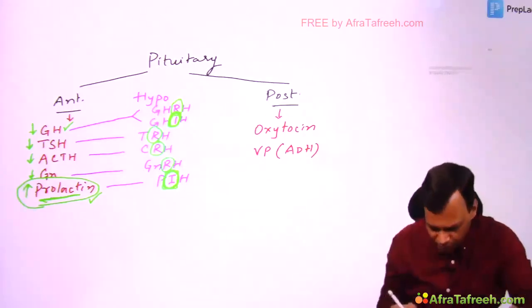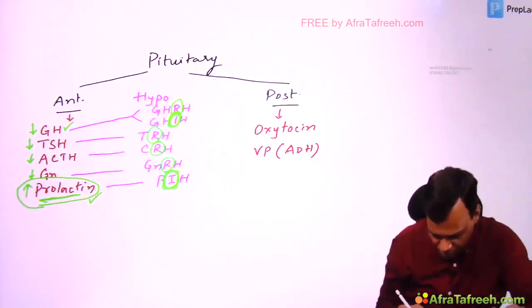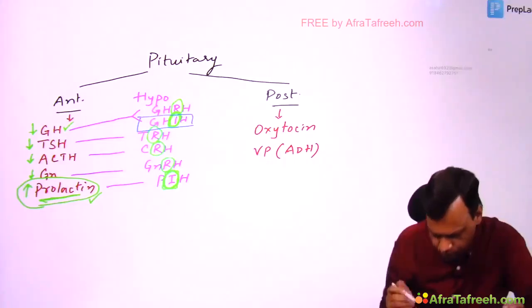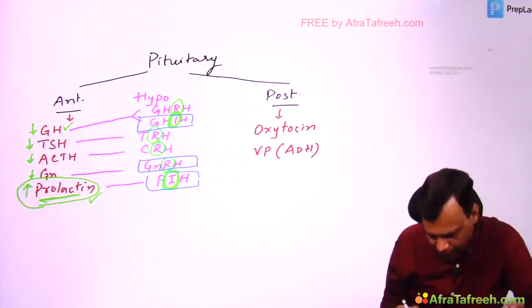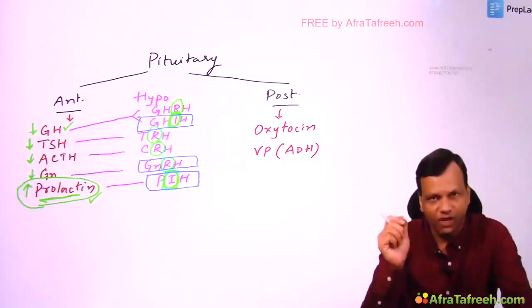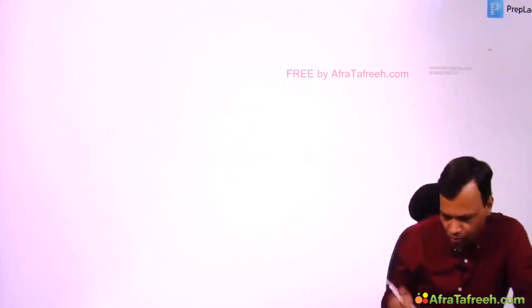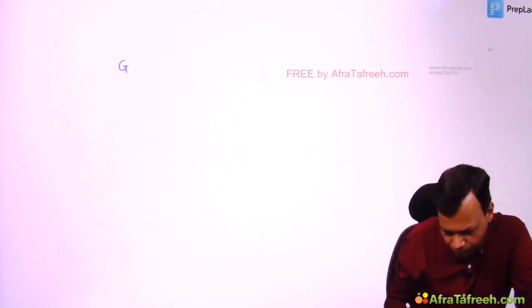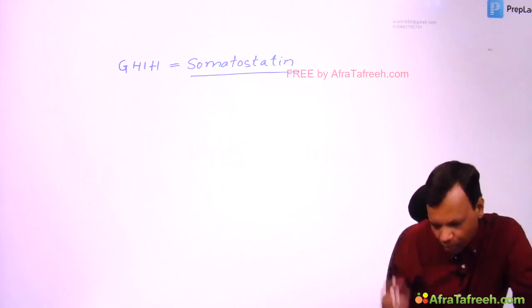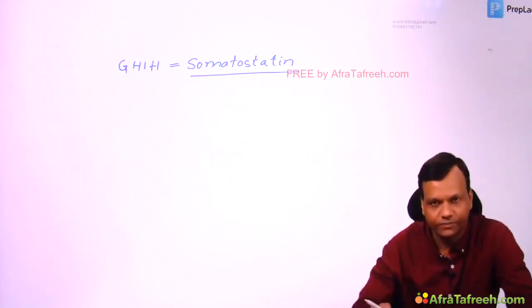In the anterior pituitary hypothalamic system, the hormones we will discuss are growth hormone inhibiting hormone, gonadotropin releasing hormone and prolactin inhibiting hormone. Mainly these three hormones. Okay? So we will discuss one by one, starting from growth hormone inhibiting hormone. What is the other name of growth hormone inhibiting hormone? Yes, it is called somatostatin.